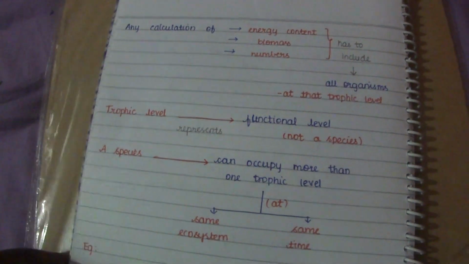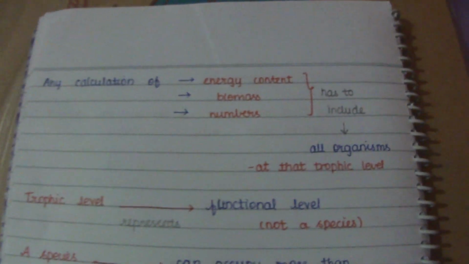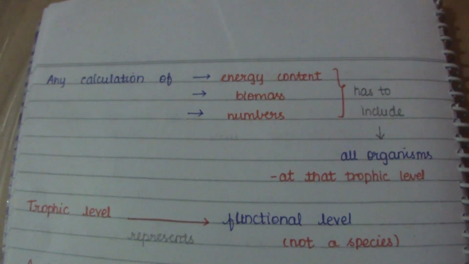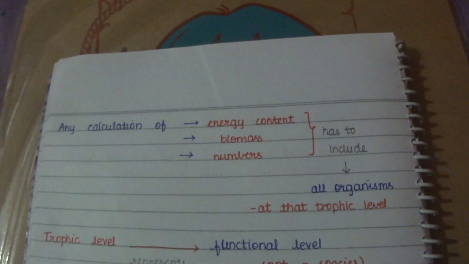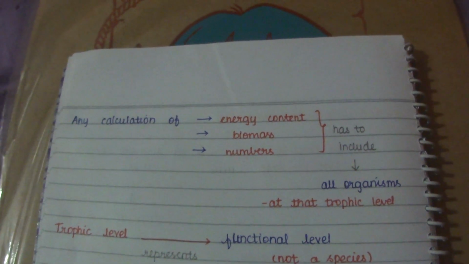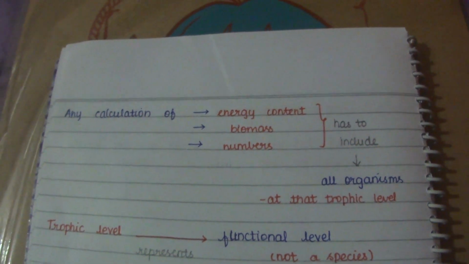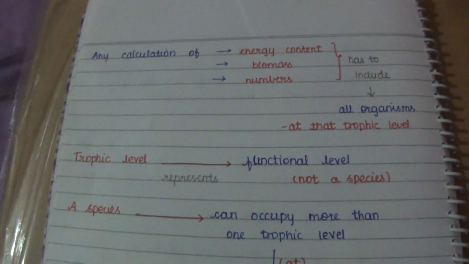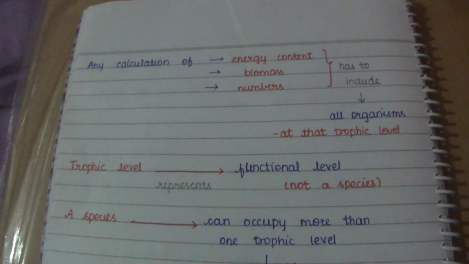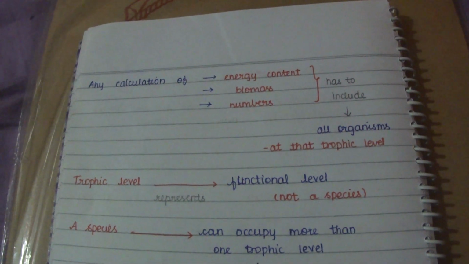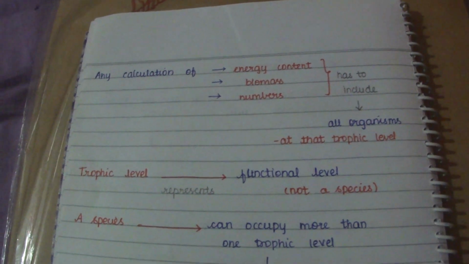When we talk about any calculations of energy content, biomass or number, it has to include all the organisms. If you want to calculate the energy content of a trophic level, or the biomass of a trophic level, or the number of individuals in the trophic level, we have to include all the organisms. No organism can be left out. If we take only a few individuals at any trophic level into account, it will not be true and it will not give a correct answer.